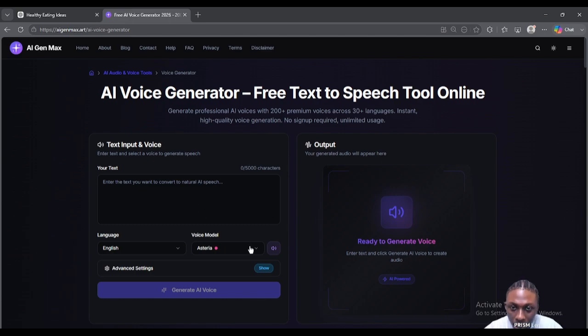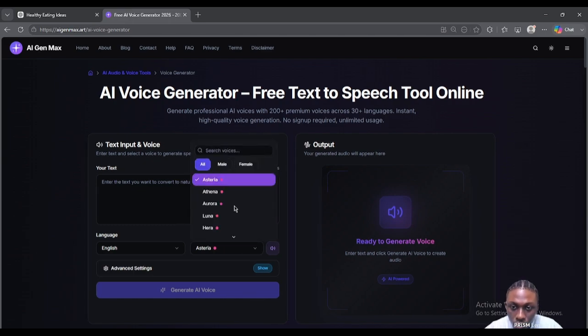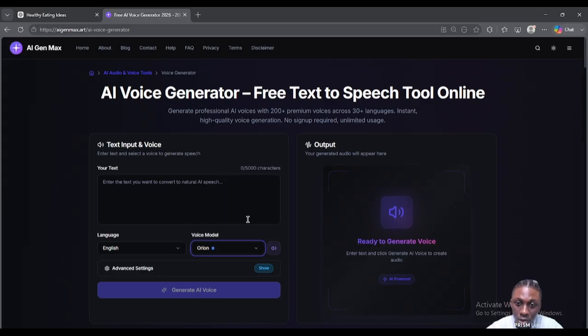So you come here and then you go to, for me I'm going to use Orion because that is the one I want to use, but you can use any one you want to use. Then you test it out. There's so many voices there. You can choose which one you want.